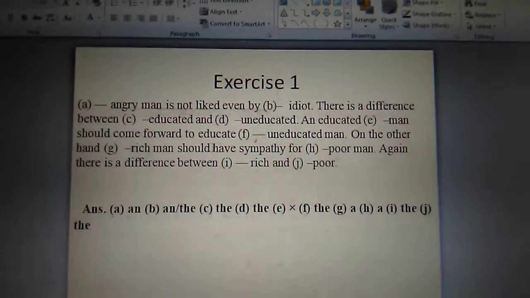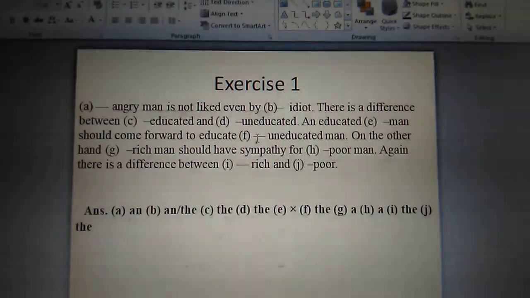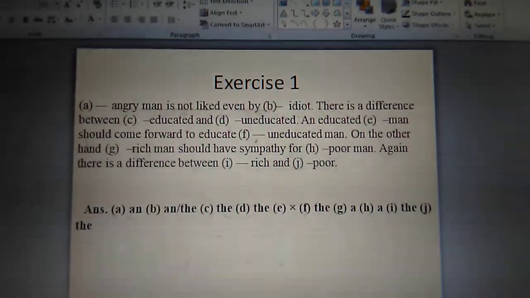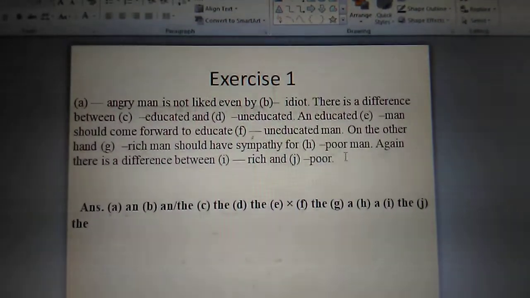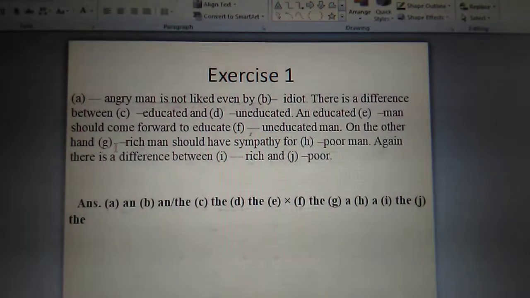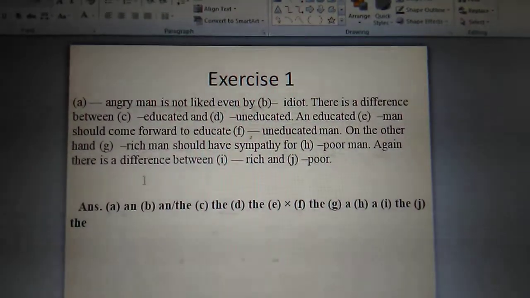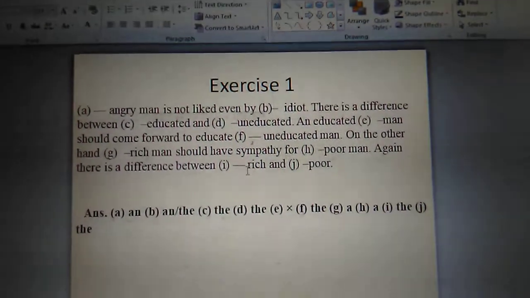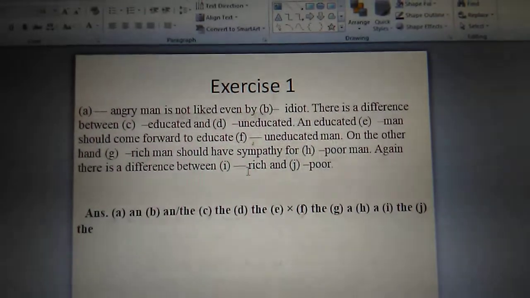So to educate dash uneducated man, here we use the to mean all the uneducated men, not a single uneducated man. On the other hand, the rich man should have sympathy for the poor man. Here you can use a or the to mean all the rich men, or to mean all the poor men, or a rich man or a poor man. You can use a or the again. Again, there is a difference between a rich and a poor. No, here we use the rich and the poor. That means all the rich people and all the poor people.